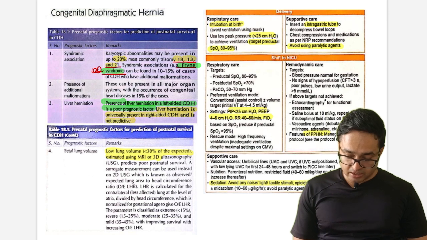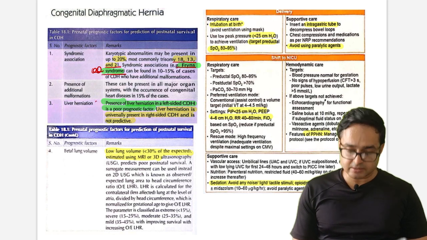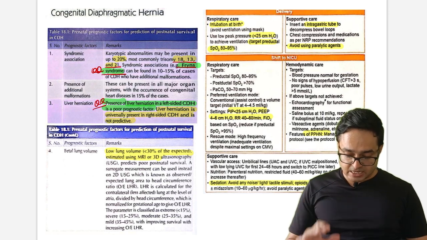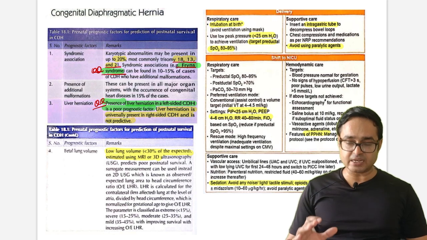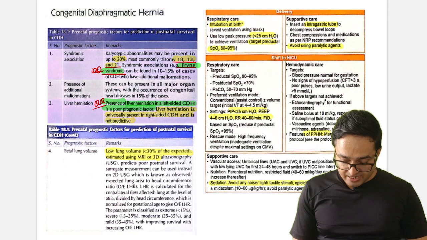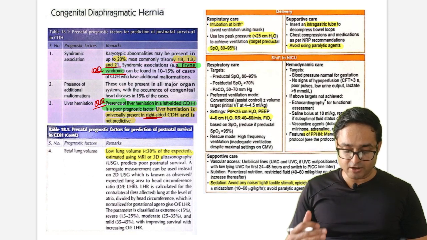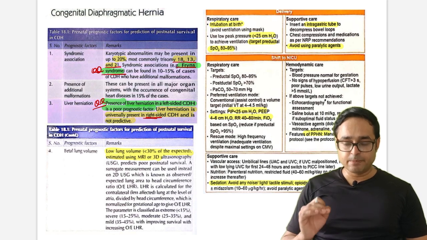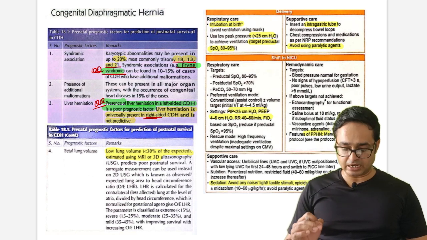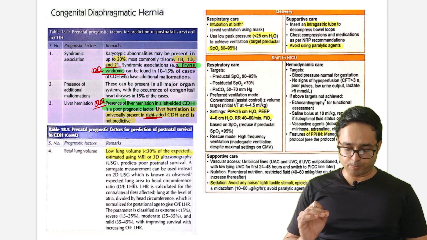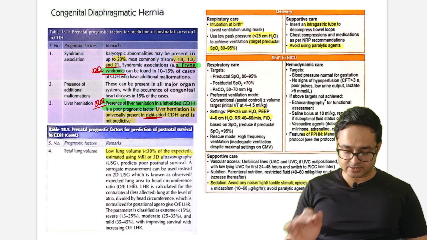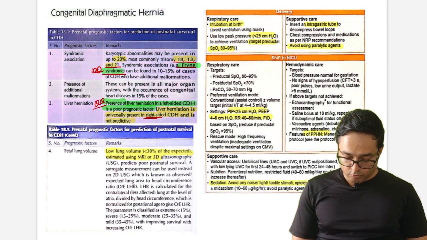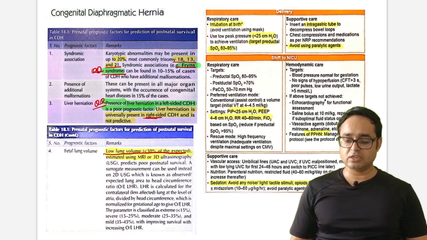Okay, liver herniation. Keep your attention here. Presence of liver herniation in left-sided CDH is a poor prognostic factor, but not in right side because it is a normal finding. Just keep your attention here. Presence of liver herniation in left side CDH is a poor prognostic factor, not in right side. Okay. Low lung volume, less than 30% expected, is also a poor prognostic factor.